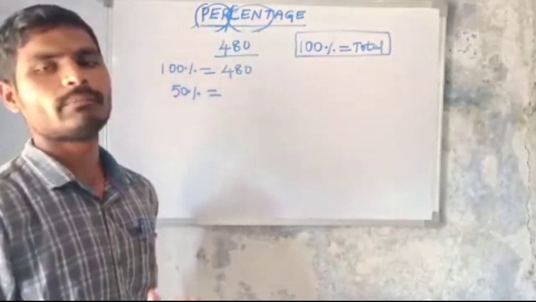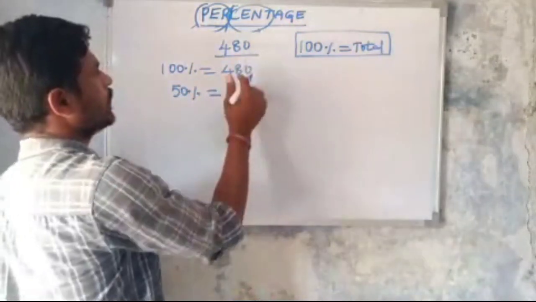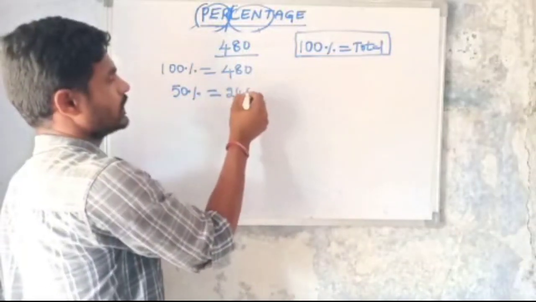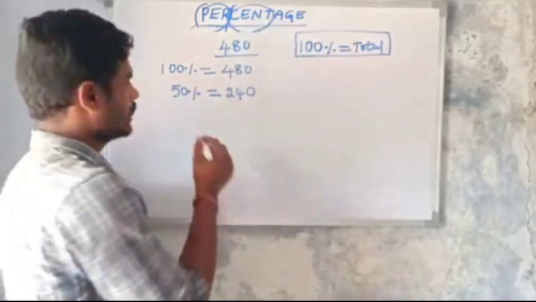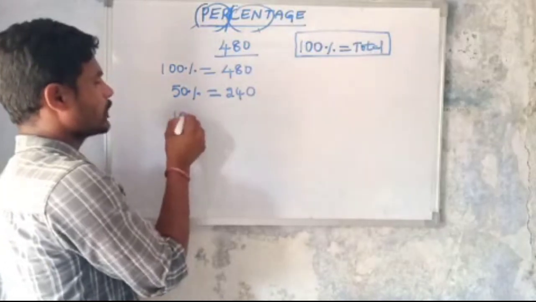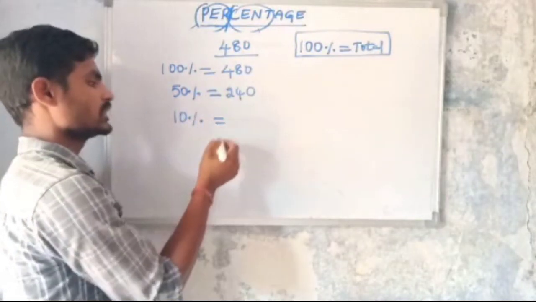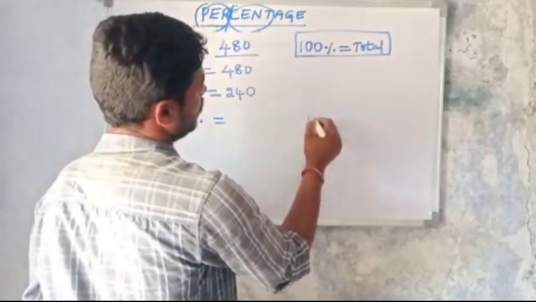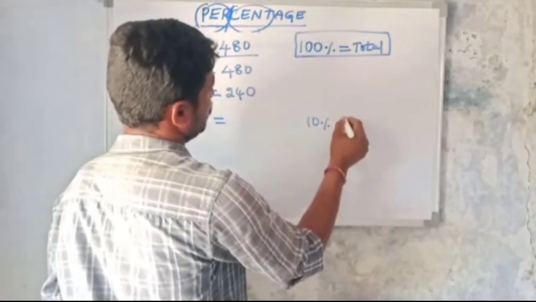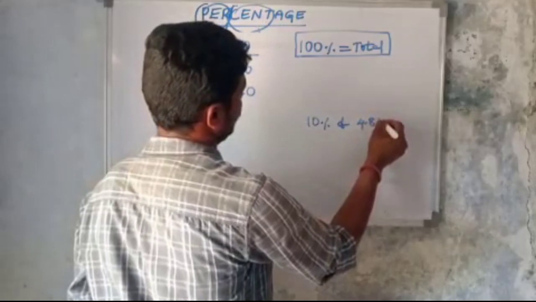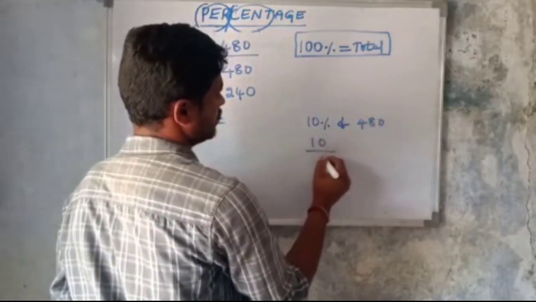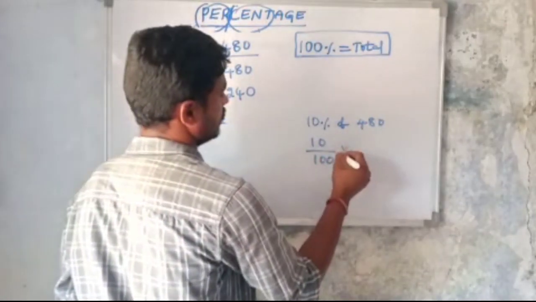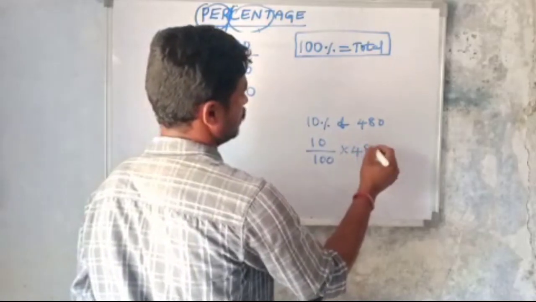Then what is the value of 50%? 50% means half. So half of 480 is 240. These are the basic values of percentages. Then what is the value of 10%? The normal calculation of 10% of 480: 10% means 10 by 100, multiplication into 480.